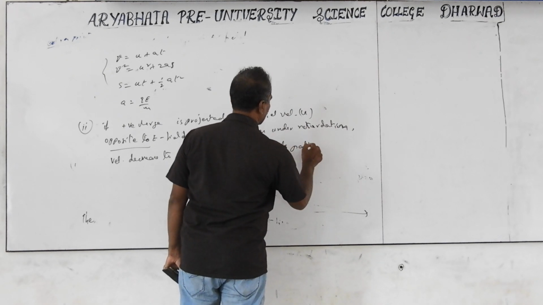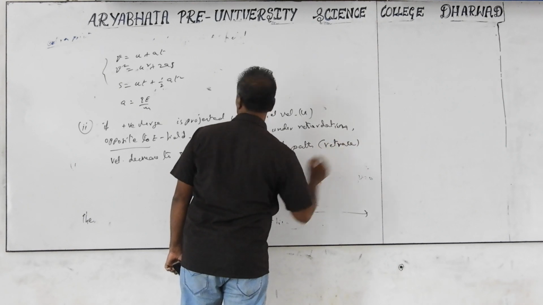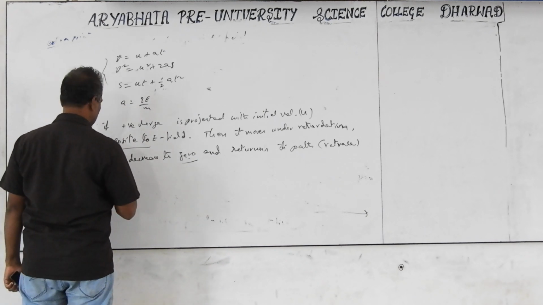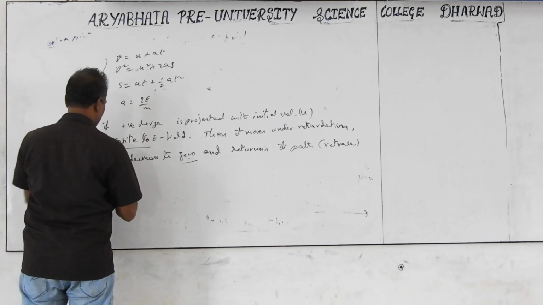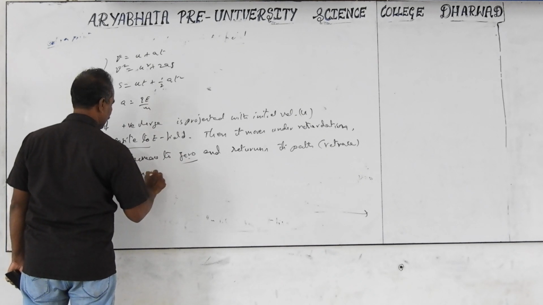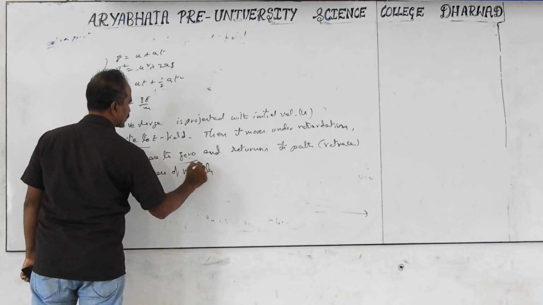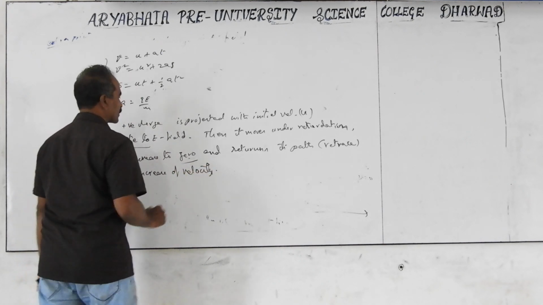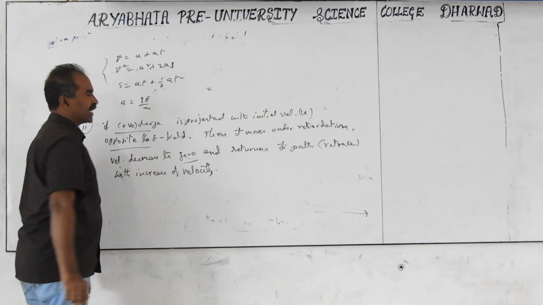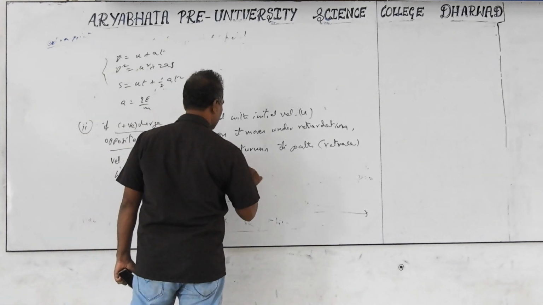This path is called retrace, with the increase of velocity. This is explained for a positive charge. The same thing is applicable for a negative charge moving in the opposite direction. What is the path again? The path is a straight line.